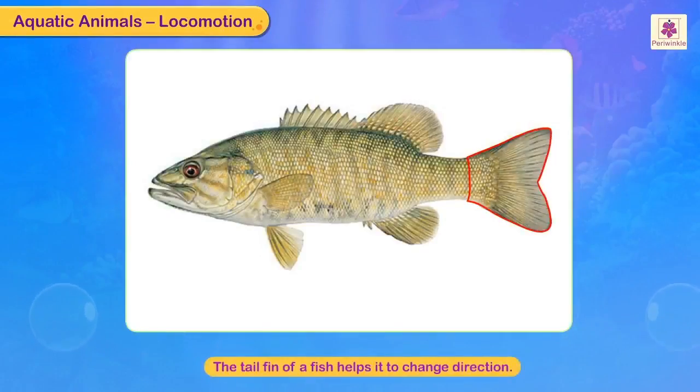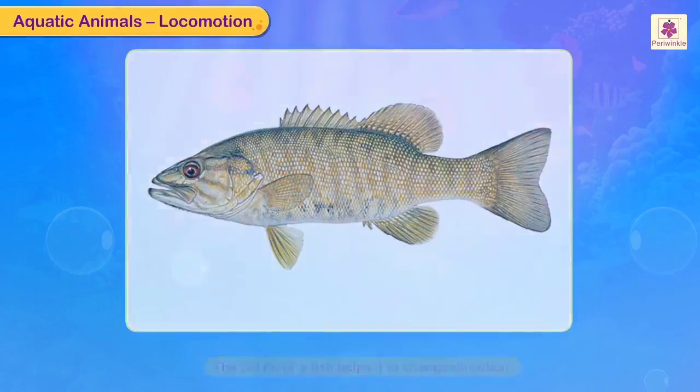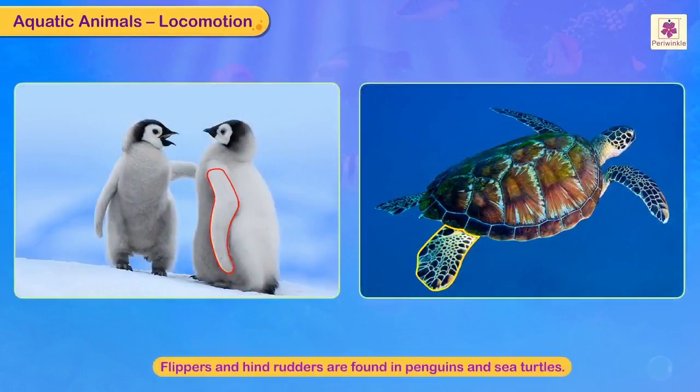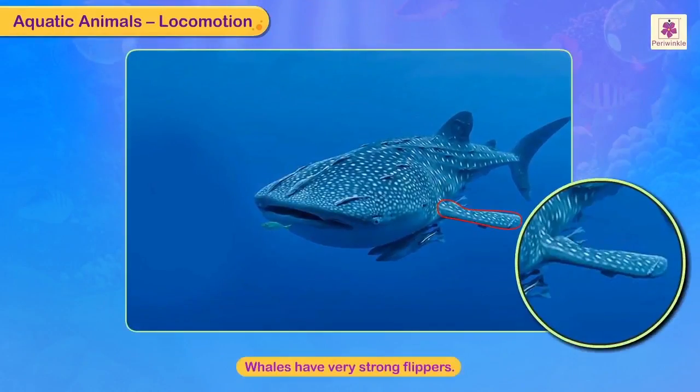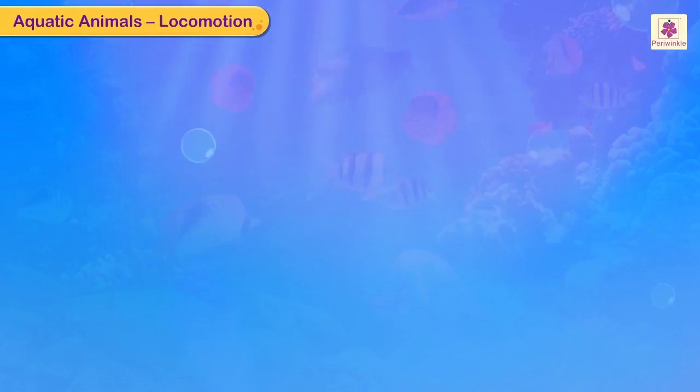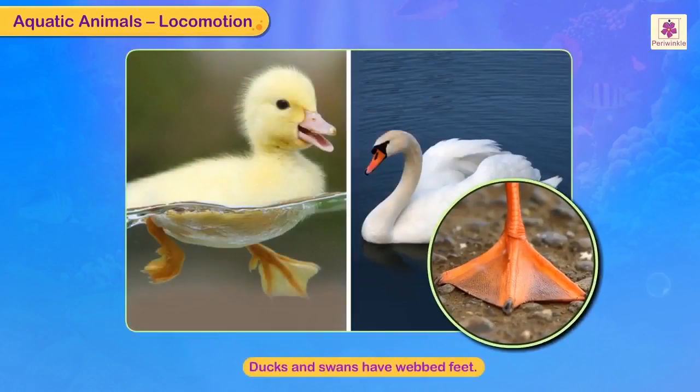The tail fin of a fish helps it to change direction. Flippers and hind rudders are found in penguins and sea turtles. Whales have very strong flippers. Ducks and swans are aquatic birds with webbed feet that act as oars and help them swim.